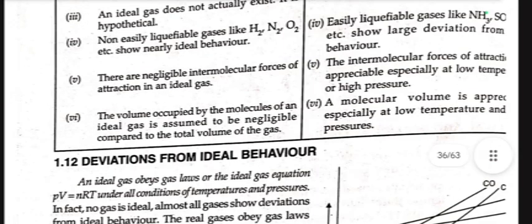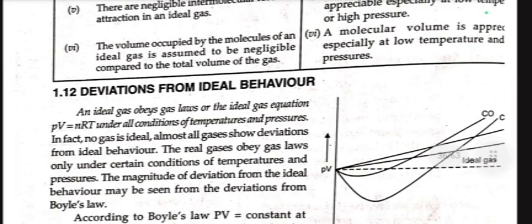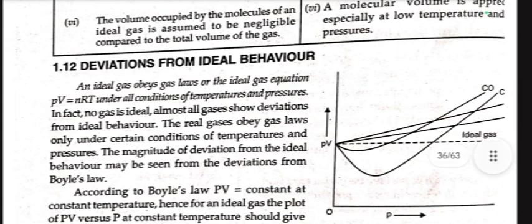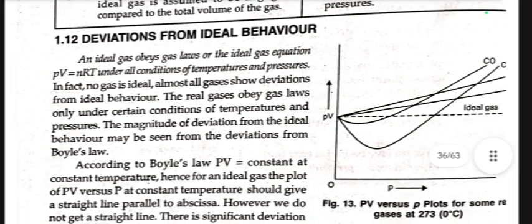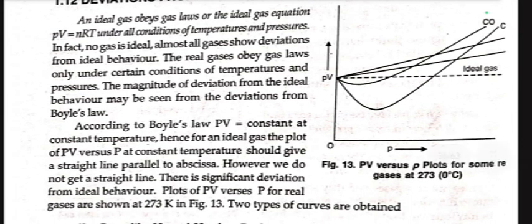Deviation from ideal behavior. An ideal gas obeys gas laws or the ideal gas equation PV equal to nRT under all conditions of temperature and pressure. In fact, no gas is ideal. Almost all gases show deviation from ideal behavior. A real gas obeys gas laws only under certain conditions of temperature and pressure. The magnitude of deviation from ideal behavior may be seen from the deviations from Boyle's law. According to Boyle's law, PV equal to constant at constant temperature.